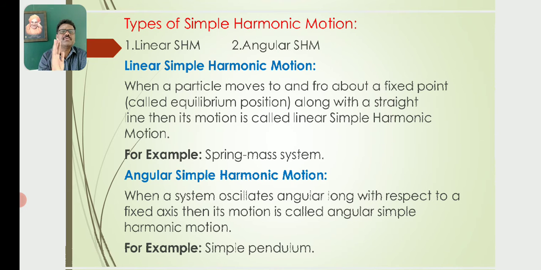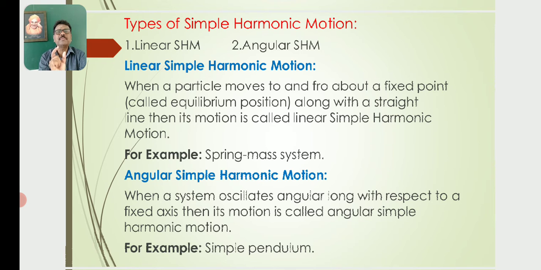When a particle moves to and fro about a fixed point, or equilibrium position, or mean position, along a straight line, then its motion is called linear simple harmonic motion.